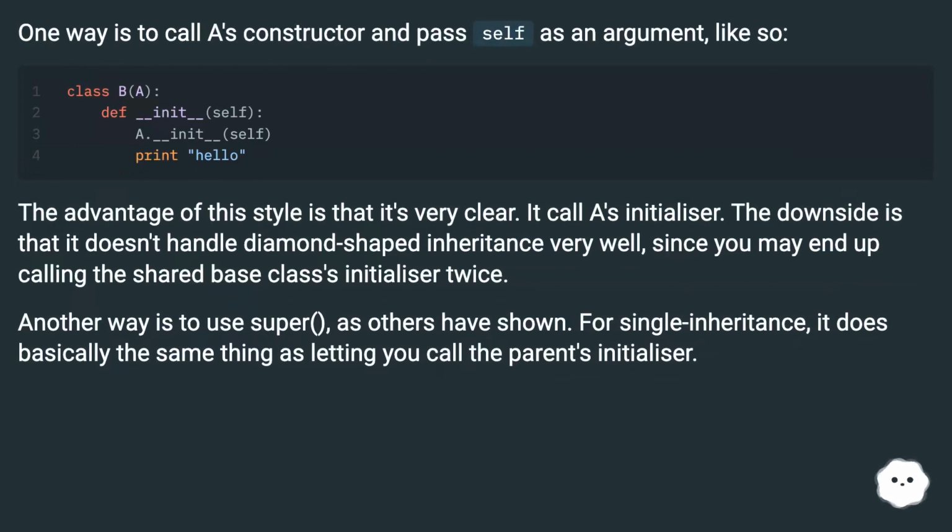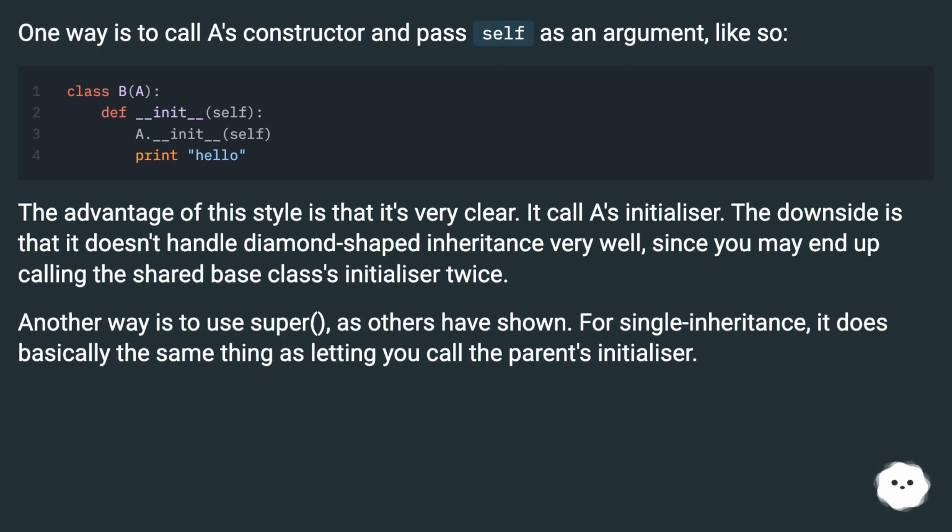One way is to call A's constructor and pass self as an argument, like so. The advantage of this style is that it's very clear. It calls A's initializer. The downside is that it doesn't handle diamond-shaped inheritance very well, since you may end up calling the shared base class's initializer twice.